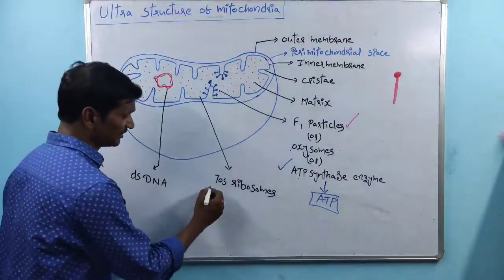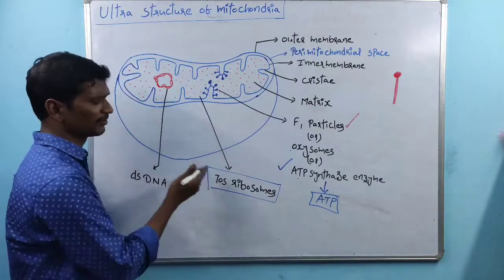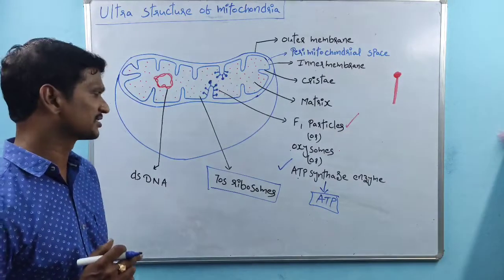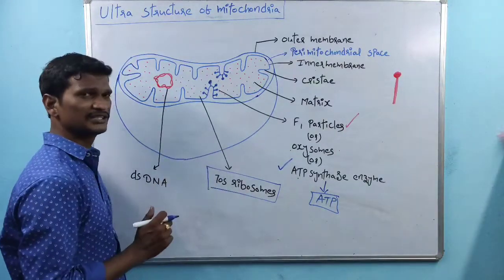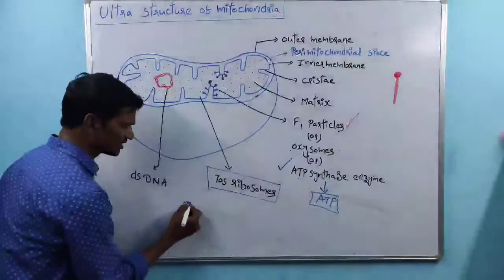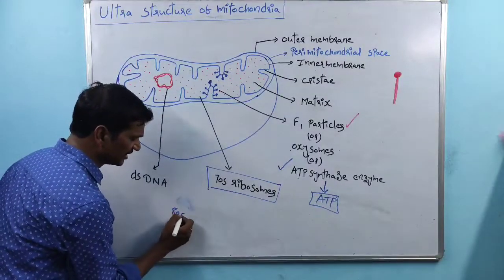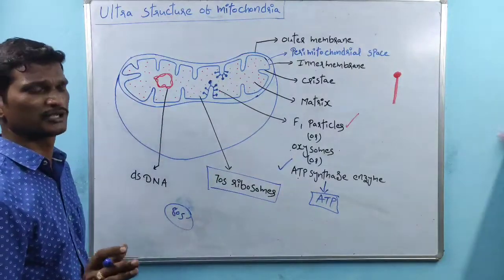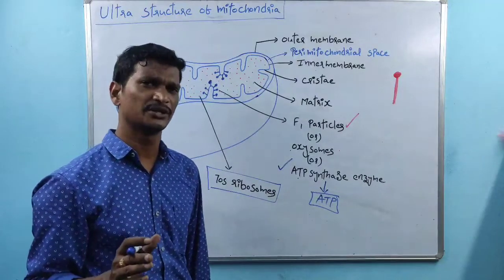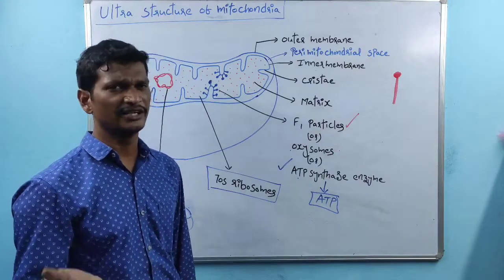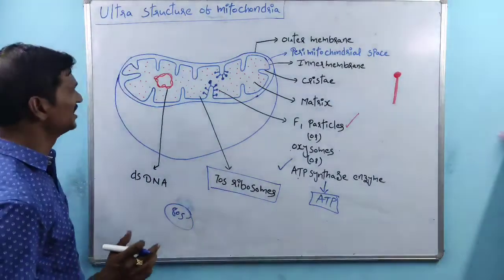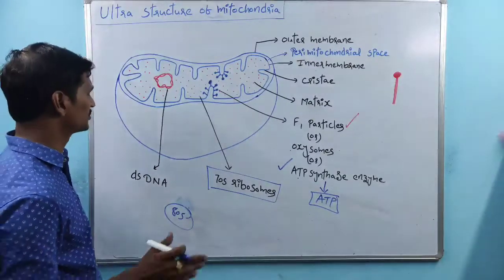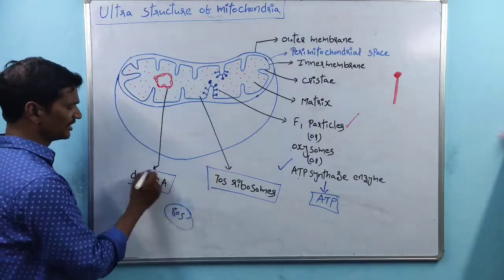And coming to the next one, 70S ribosomes are present. This is one of the pieces of evidence that mitochondria evolved from prokaryotic cells, because they contain 70S ribosomes. So this is one of the eukaryotic cells. Within the cytoplasm there are 80S ribosomes, but inside the mitochondria 70S ribosomes are present. That's the reason why in a eukaryotic cell both 70S and 80S ribosomes are present. And the mitochondria is a semi-autonomous cell organelle, because the mitochondria contains its own DNA.